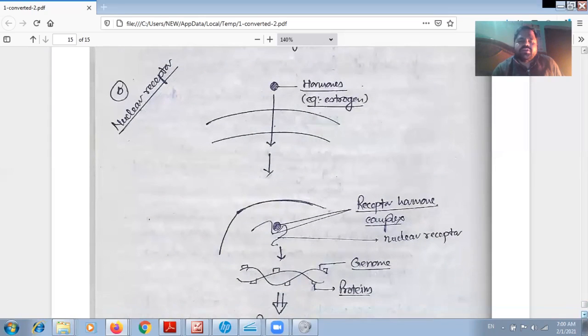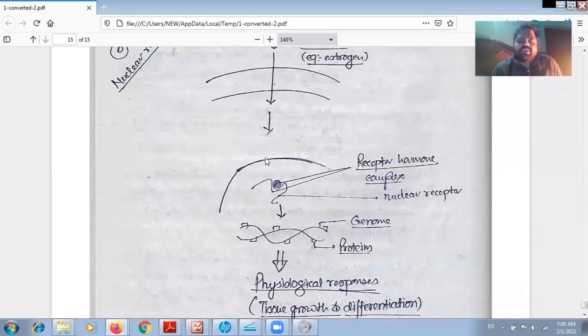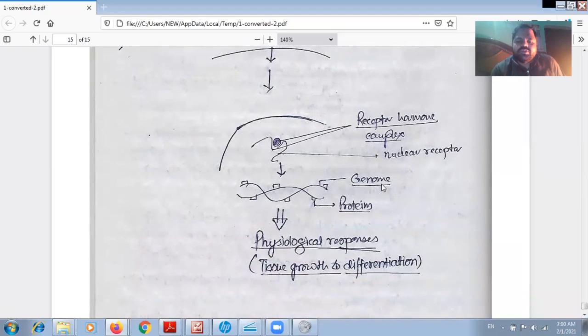When it enters the cell, it is received by the receptors present over the nuclear surface. When the nuclear receptor has received this estrogen hormone, the receptor hormone complex is formed, and now it acts on the genome and regulates the formation of protein, and in this way a physiological response is created, regulating tissue growth and differentiation.